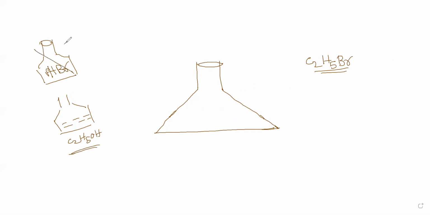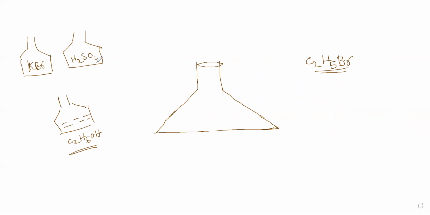Now, the HBr is not present in your lab. HBr is not there with you, so let us delete that. But instead of that, you are provided with KBr and a bottle of H2SO4. You are provided with KBr and H2SO4, and then C2H5OH. Now I ask you to prepare C2H5Br.